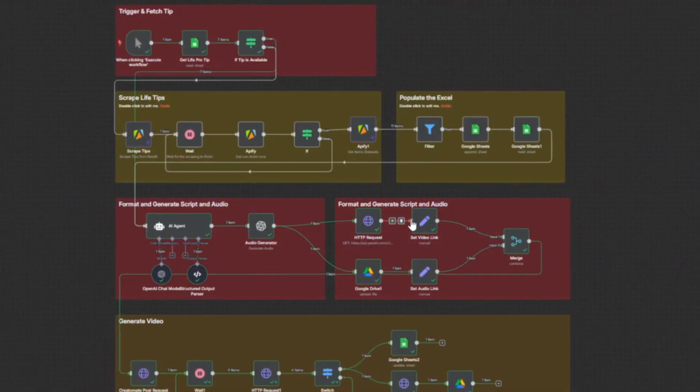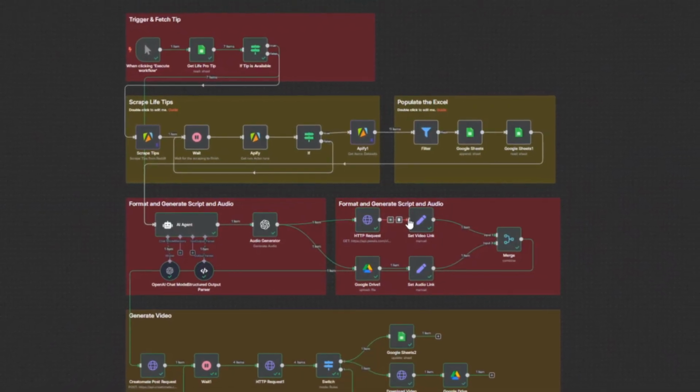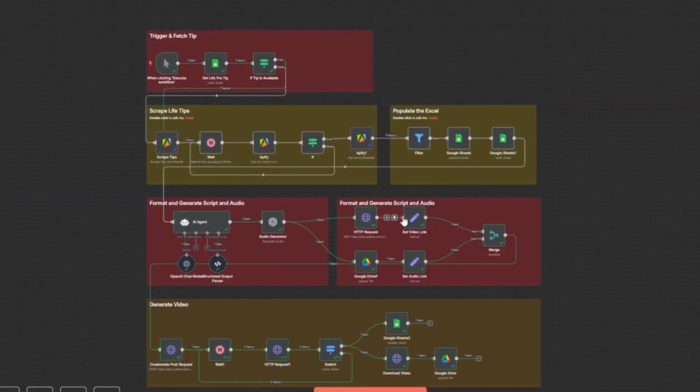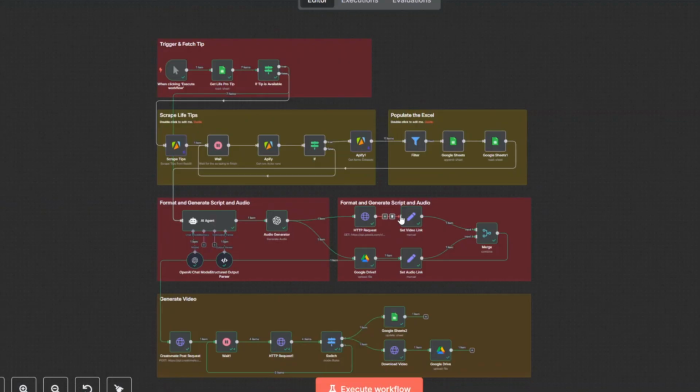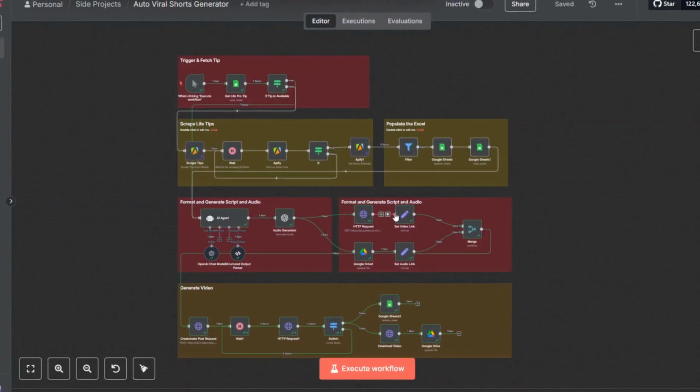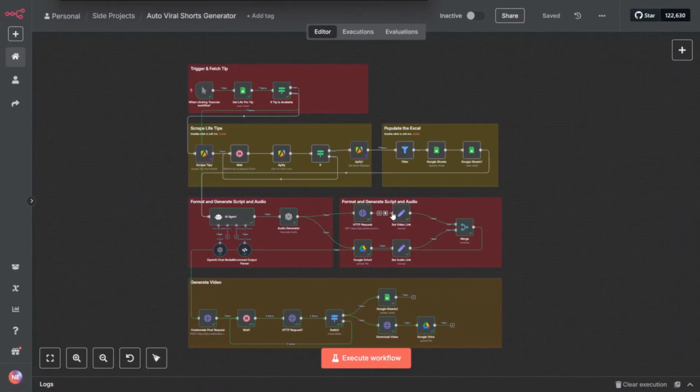Before we build, here's a quick preview. This workflow posts tips from the LifeProTips subreddit on Reddit. It sends them to an AI agent to create a mini story, then generates a voiceover, grabs a random video and sends it to Creatomate to put everything together. The final video looks something like this.